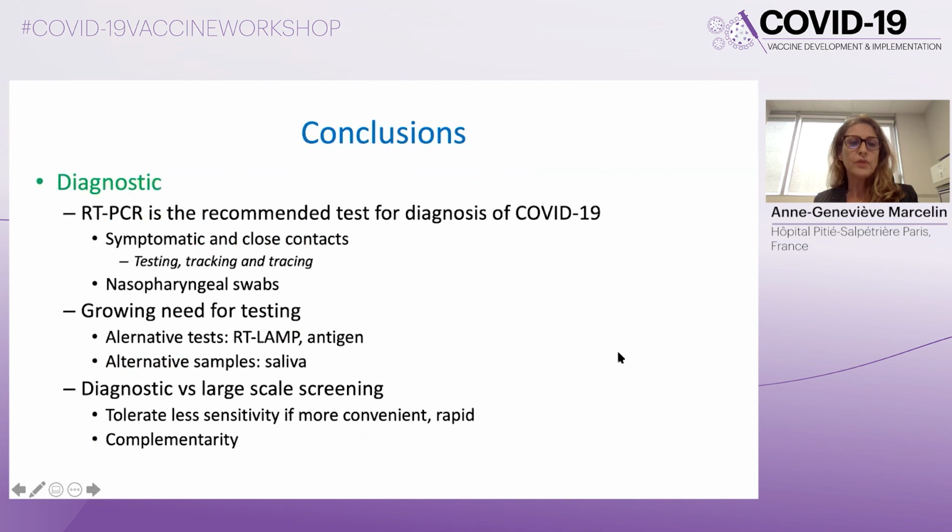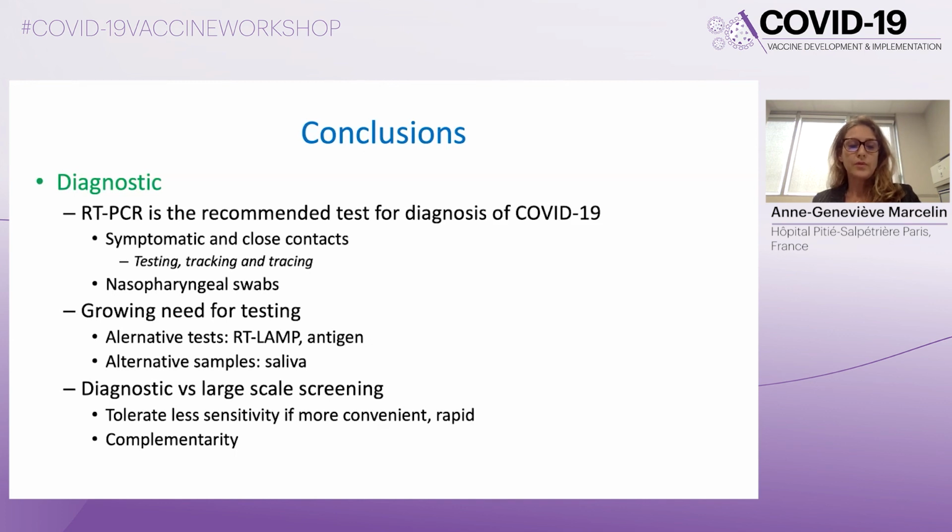So in conclusion, for diagnostics, RT-PCR is a recommended test for diagnosis of COVID-19 in nasopharyngeal swabs. There is still a need for alternative tests for antigen testing, RT-LAMP, but also alternative samples such as saliva.